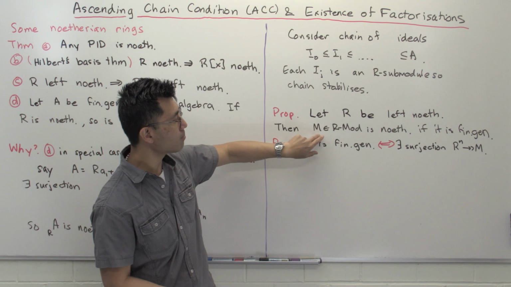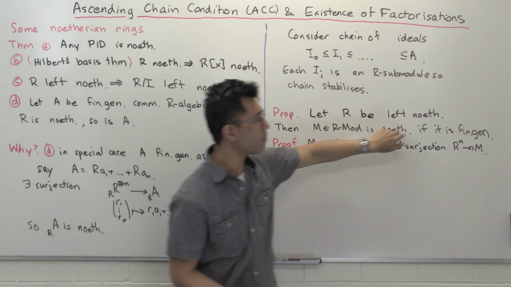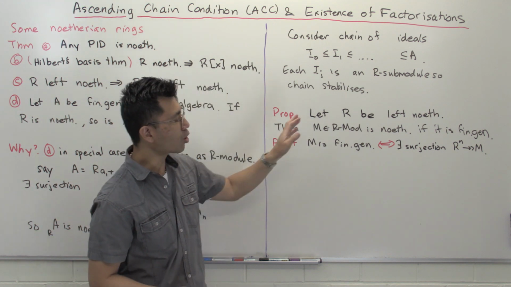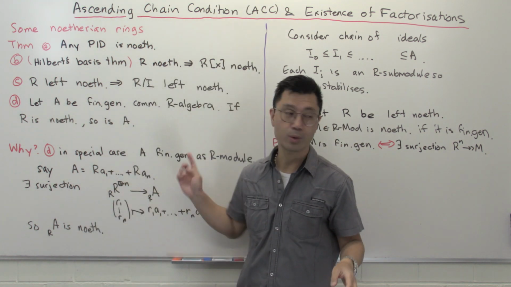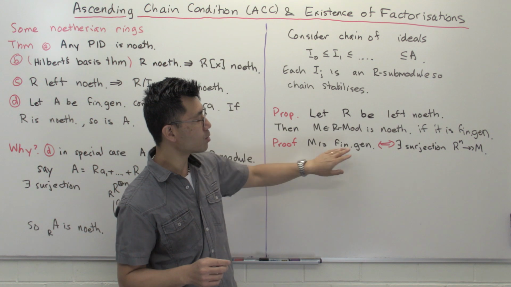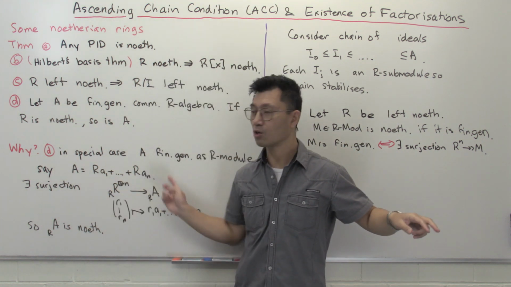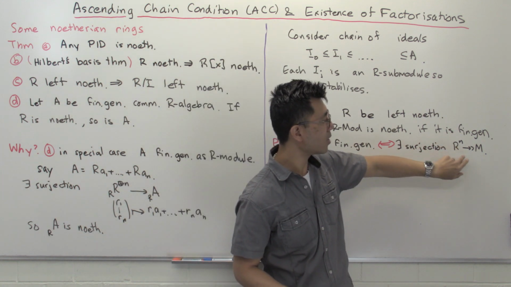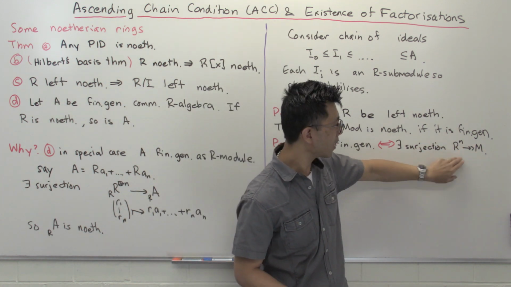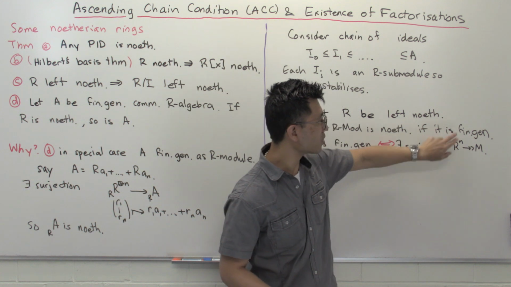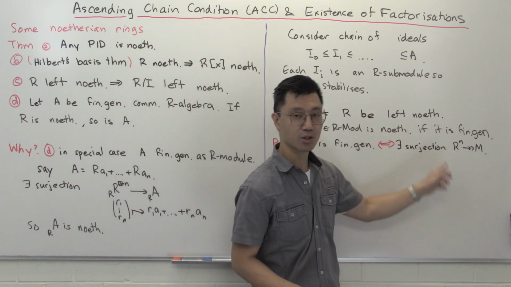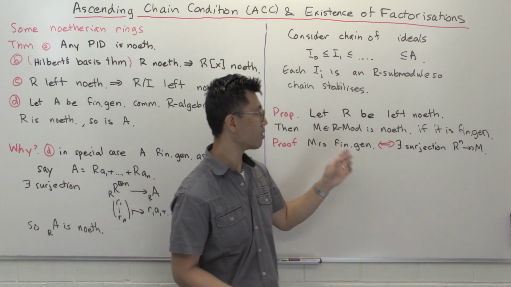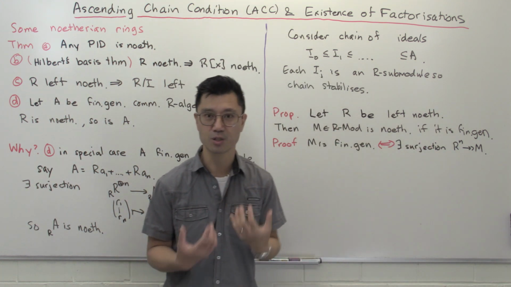Remember, M noetherian certainly implies it's finitely generated, because every submodule is finitely generated. But for the converse, we're going to use an idea similar to what we had here. What does it mean for M to be finitely generated? By this construction, that's equivalent to there being some surjection from R to the n onto M. So M is a quotient of R to the n. R is left noetherian, so R to the n is also noetherian, and being a quotient, M is now noetherian. So if it's finitely generated, it's noetherian as well.